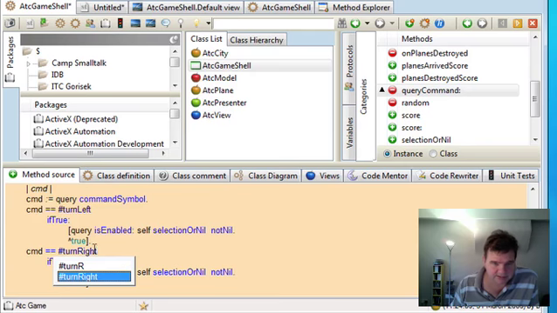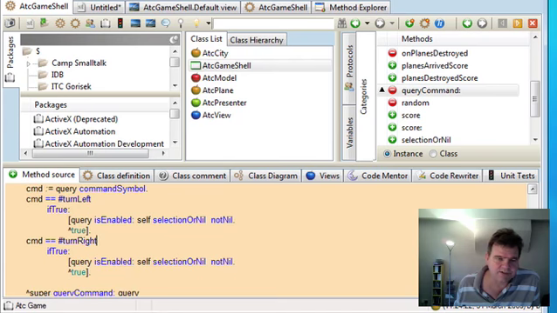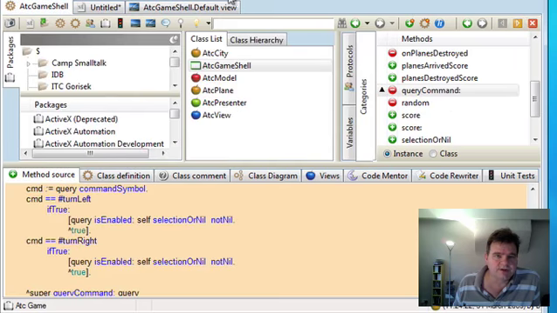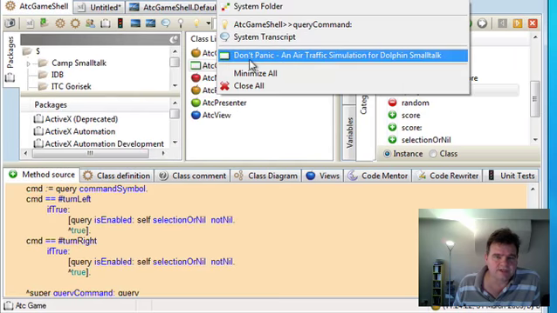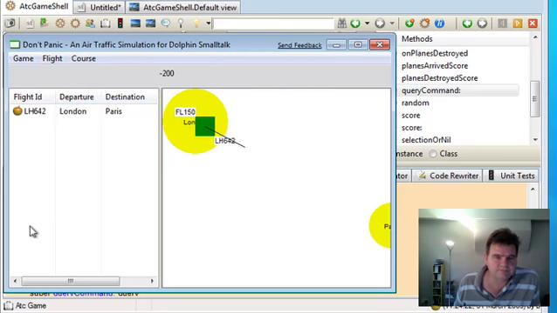And now we should find that our turn left and turn right methods are only available in the menu if the selection is non-nil. So if we go back to, let's just tidy up these windows. If we go back to our simulation, let's set a plane going. Okay, and let's set another one going.